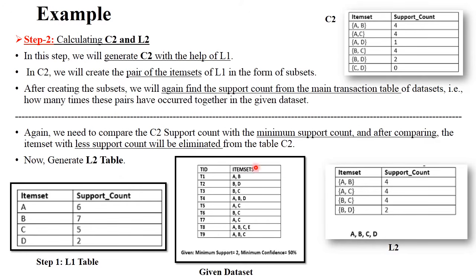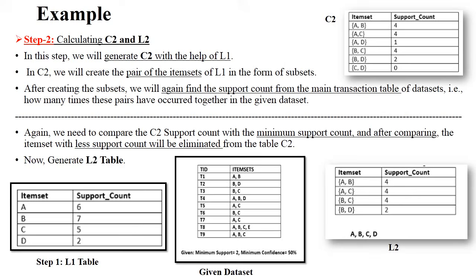For example, A and B. So A and B items are purchased together 1, 2, 3 and 4 times in your given data set. Similarly, remaining items are purchased a particular number of times. This is your C2 table. Now again your minimum support is 2, right? So according to this C2 table, you need to take minimum support 2, meaning 2 or more than 2. For the relation AD, support count is 1, this item is purchased only one time, and CD is 0, this item is purchased 0 times. So you need to remove these because minimum support is 2, and just take the remaining items as it is. So this is your L2 table.